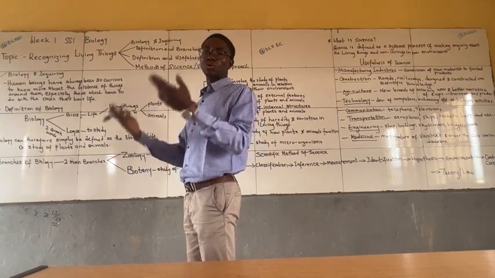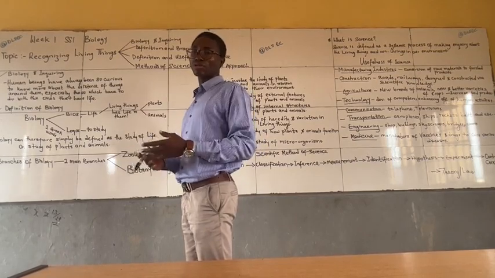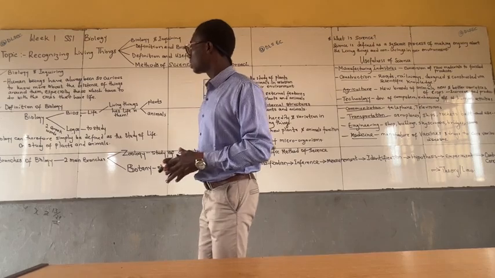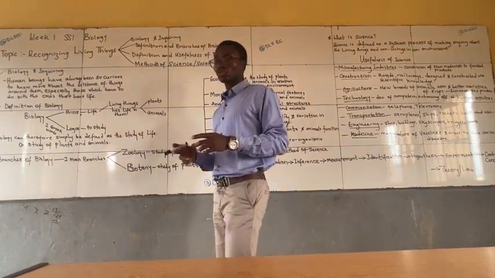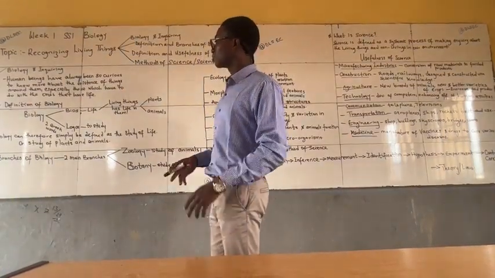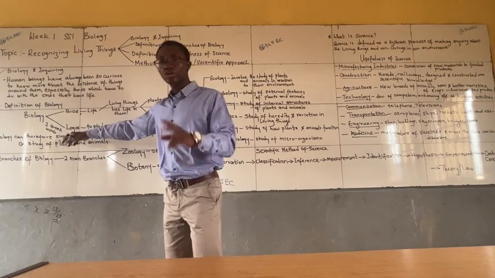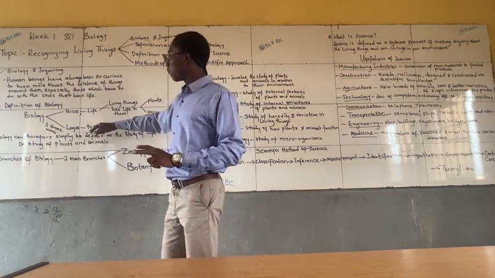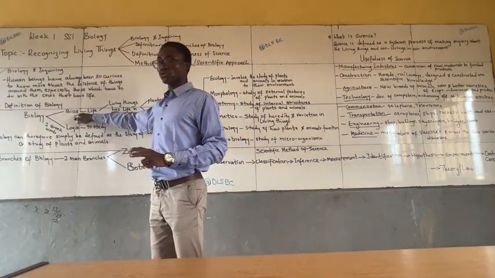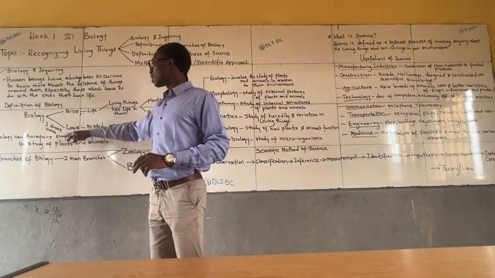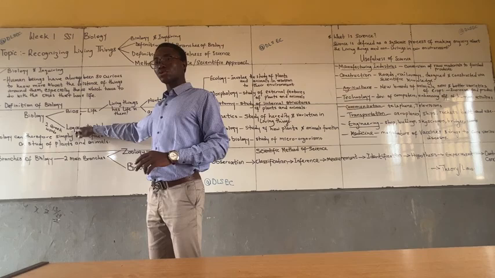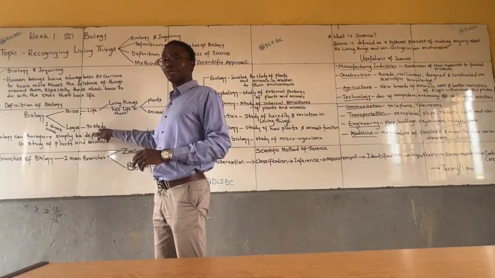We want to know things around us. And this is what biology seems to do. So let's look at the definition of biology. The word biology is derived from two Greek words. First, bios, which means life, and second, logos, which means to study.